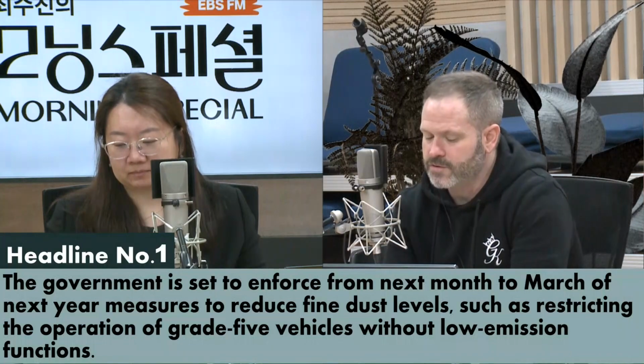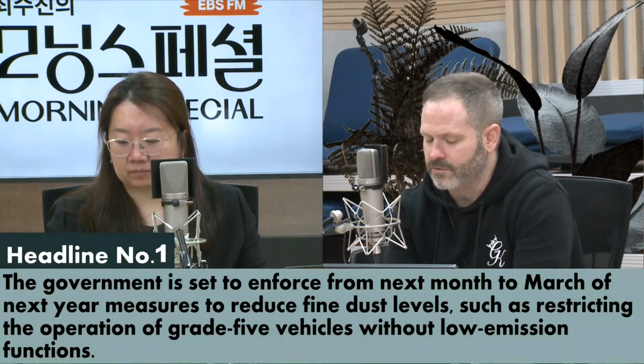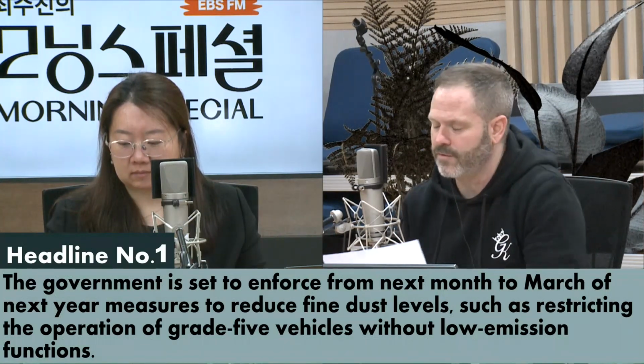And those are today's headlines. Let's have a closer look, one by one. The government is set to enforce from next month to March of next year measures to reduce fine dust levels, such as restricting the operation of grade 5 vehicles without low-emission functions.